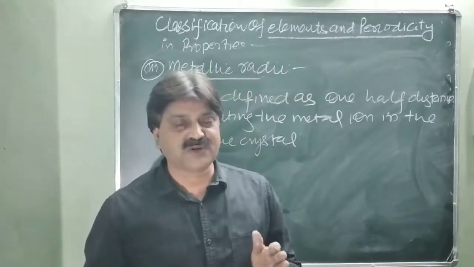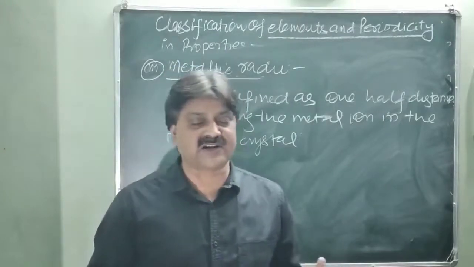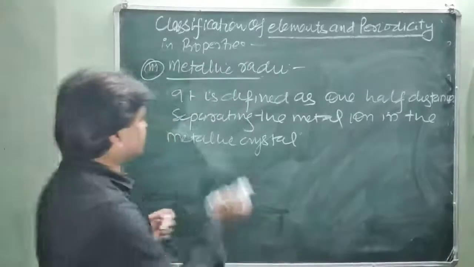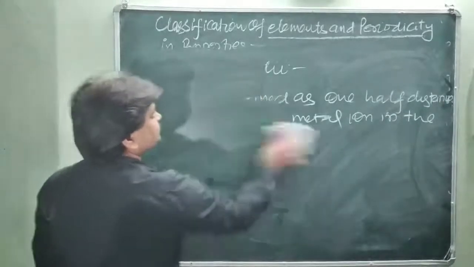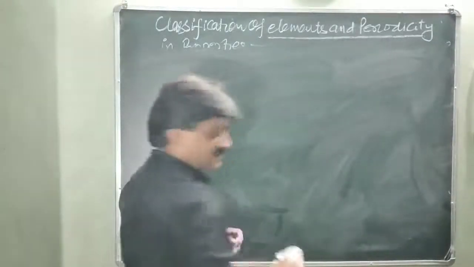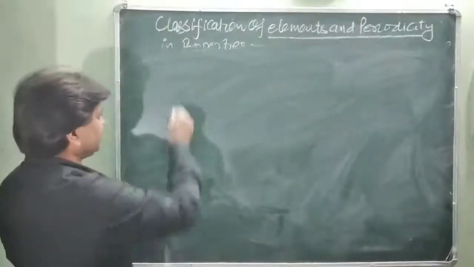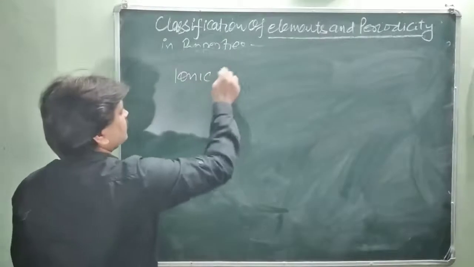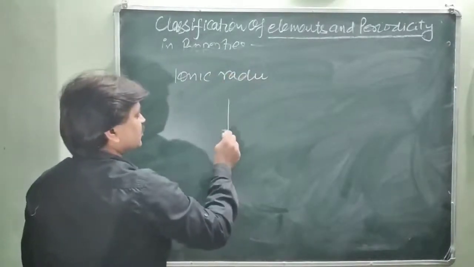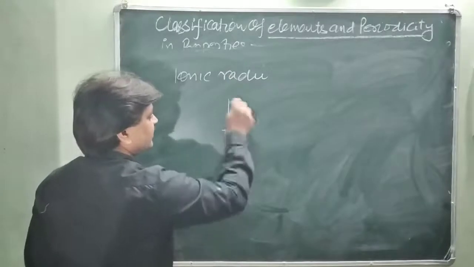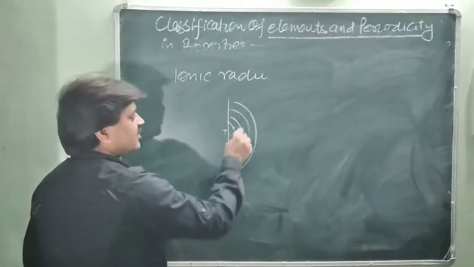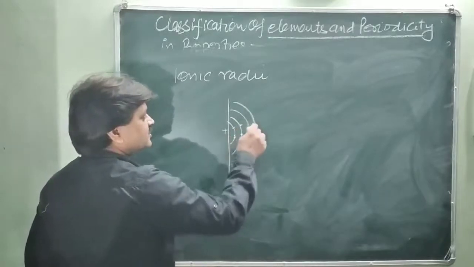This is the distance between the nucleus and the last electron of the ion. This is called the ionic radii. Now, ion formation takes place. You know that, just like it is the nucleus, and these are the different orbits around the nucleus, and electrons are filled into these.